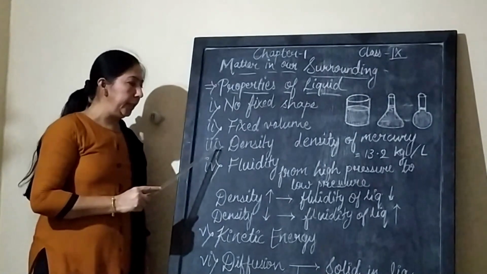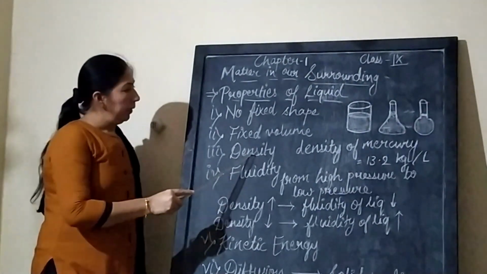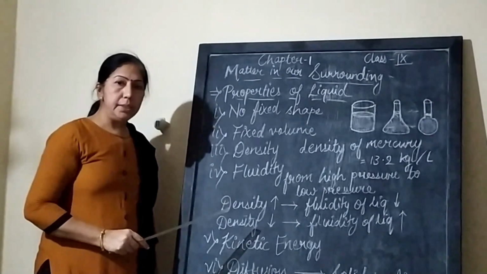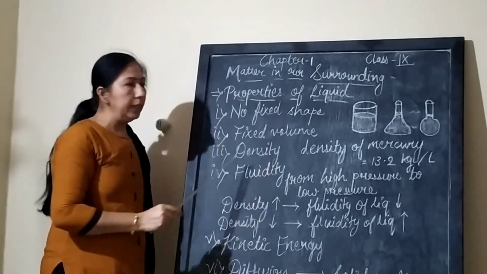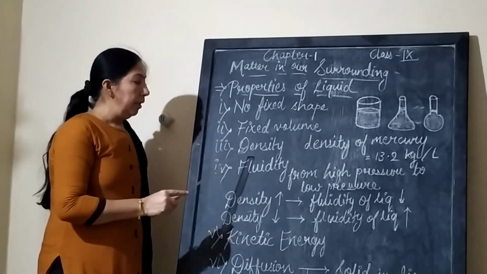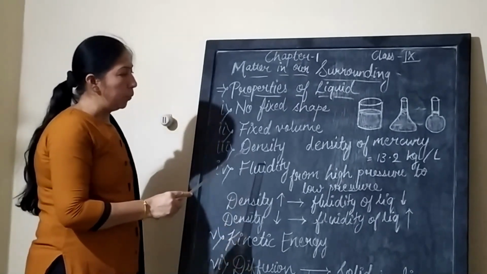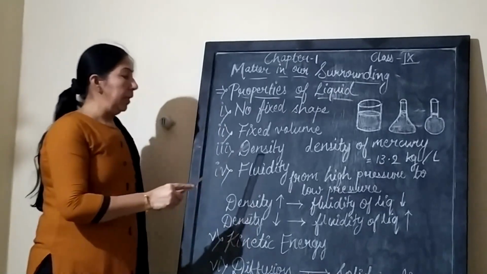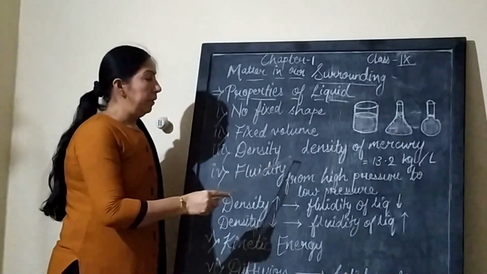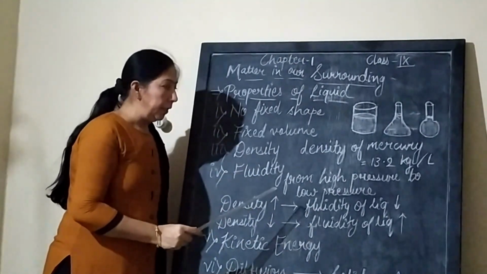Our third property is density. Density means mass per volume. It is said that the density of liquid is generally lesser than the density of solid, but it is not always true. Some liquids have maximum density, even more than solids.